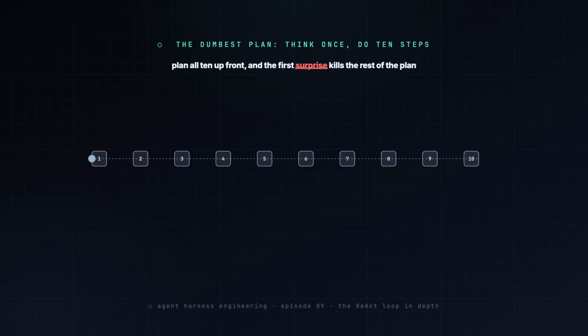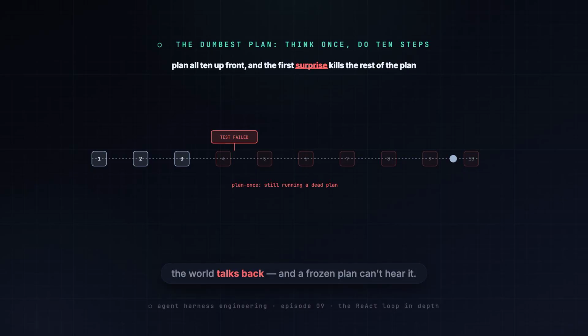If the agent plans all 10 steps up front and step 3 fails, a test breaks, a file is missing, the remaining 7 steps are now plans for a reality that no longer exists. Plan once is brittle the moment anything surprises it.